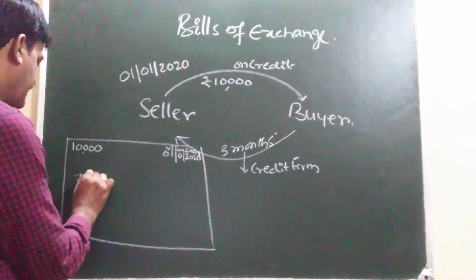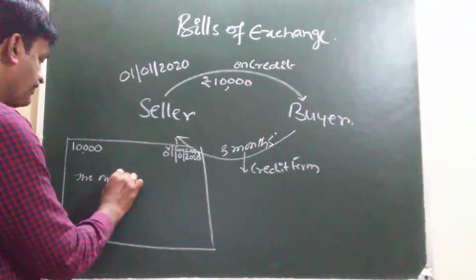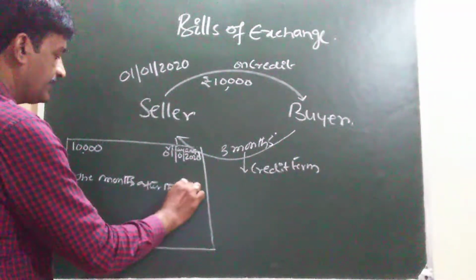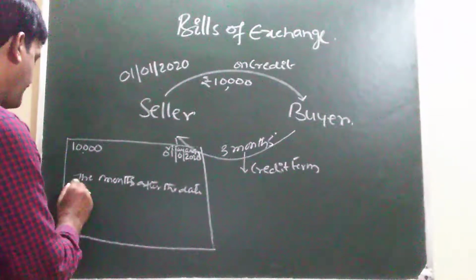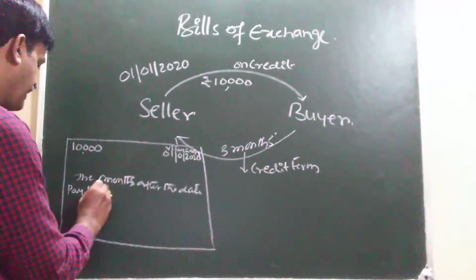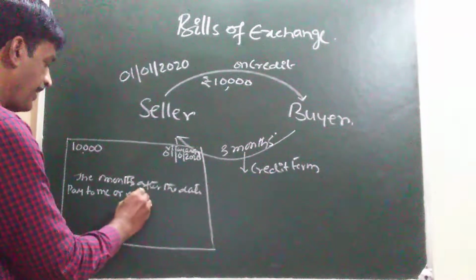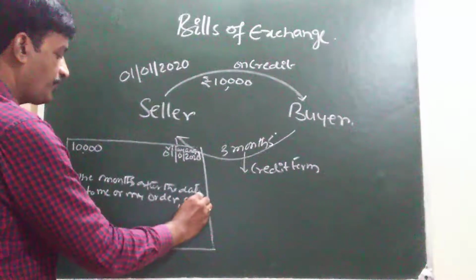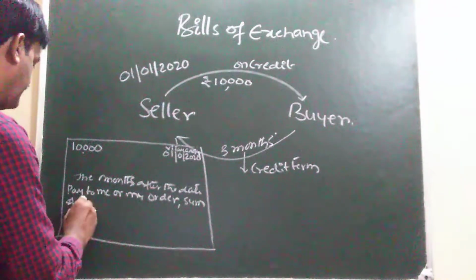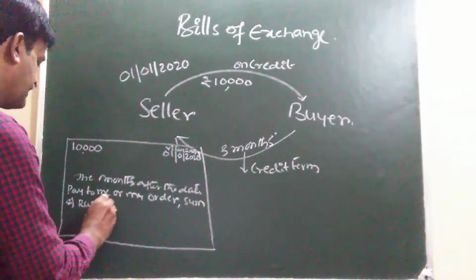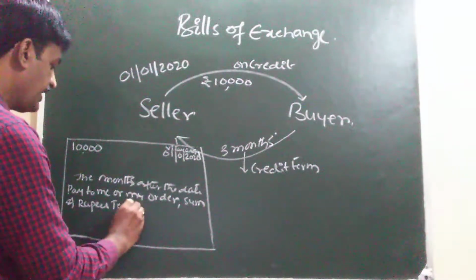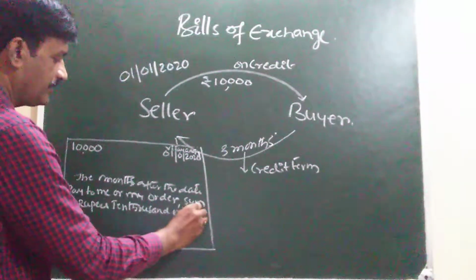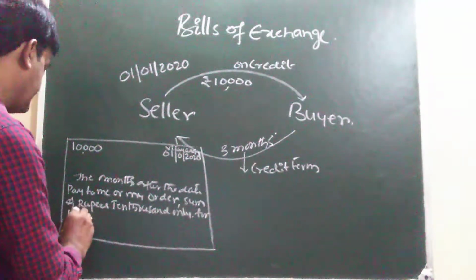Three months after the date, pay to me or my order the sum of rupees 10,000 only for the value received.